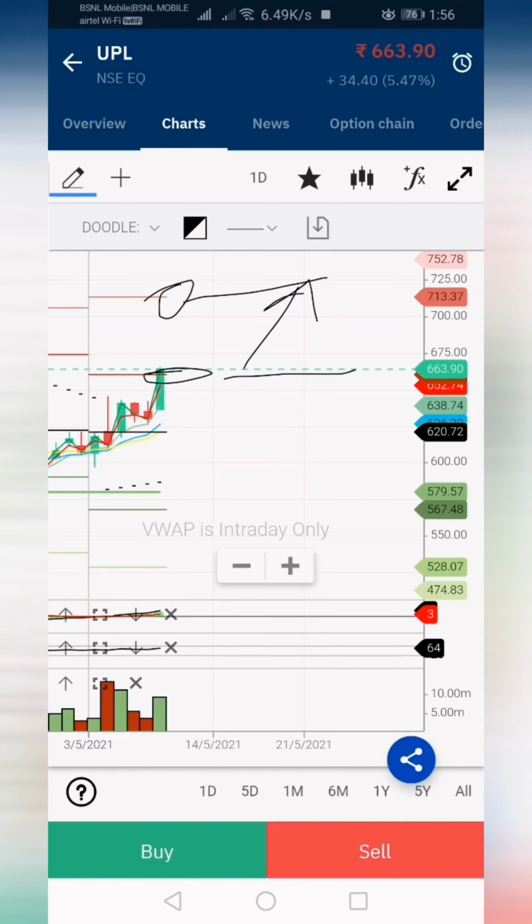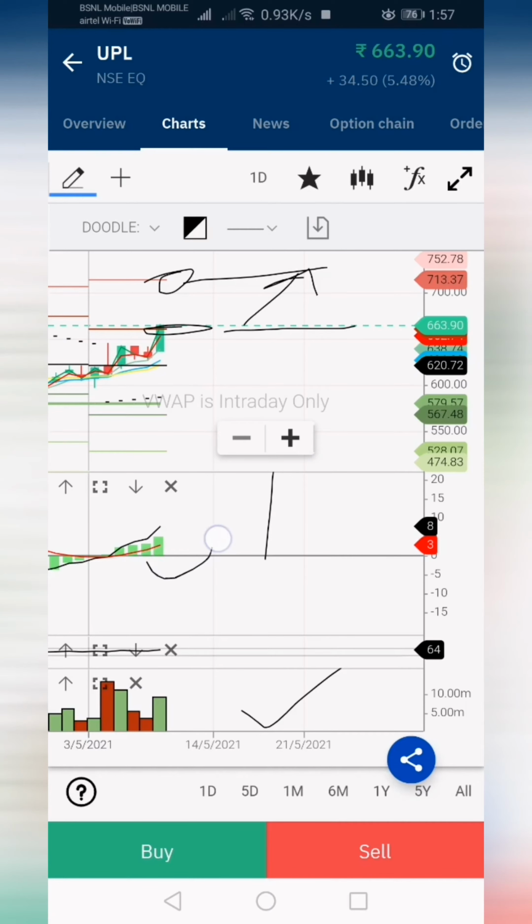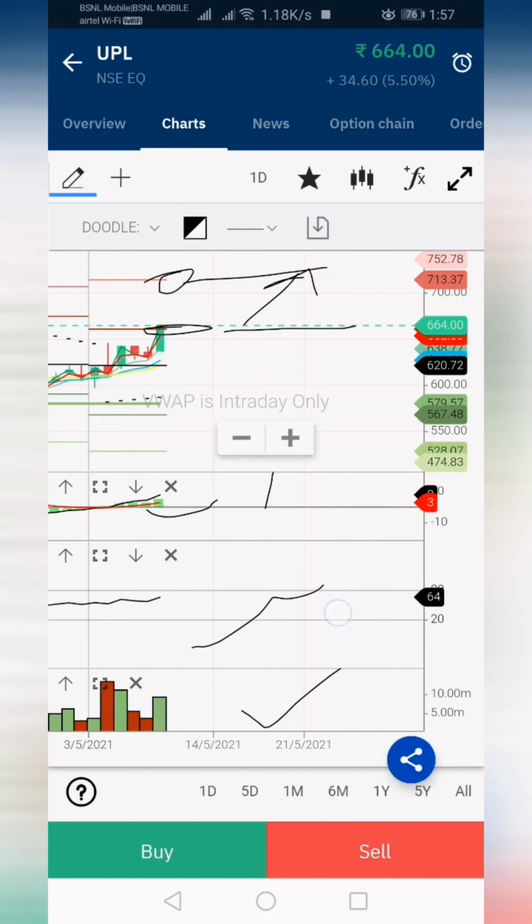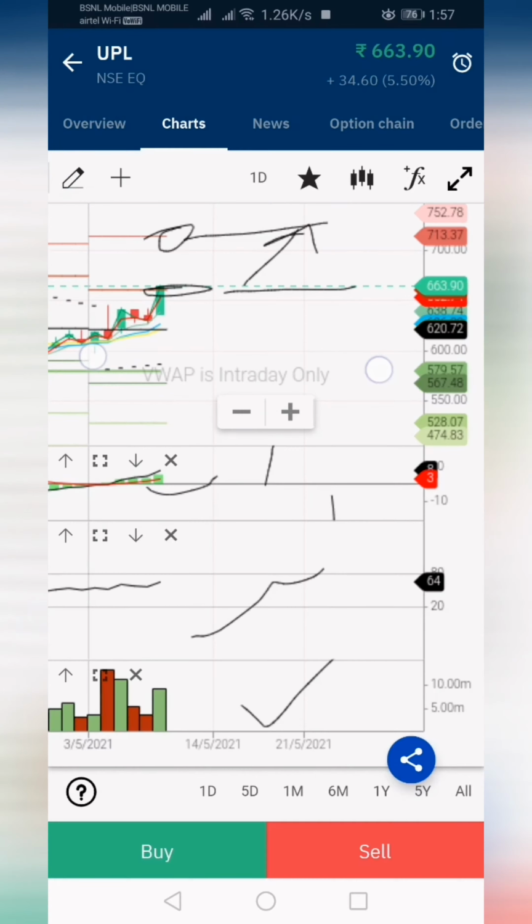Up to 713 in coming days, if the volume continues like this. Today volume has increased, you can see, and the MACD crossover is also given already here, and the RSI is rising. And the parabolic SAR is formed below, uptrend only.